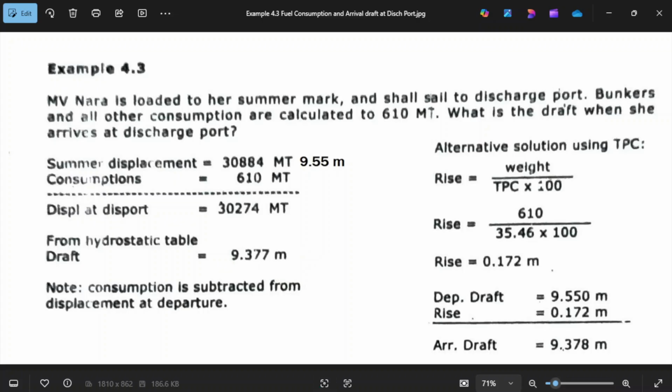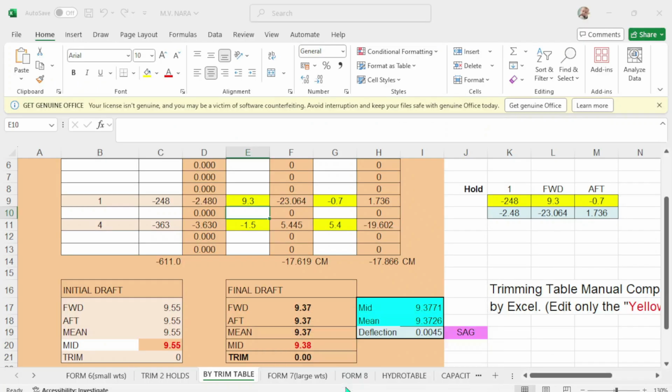Okay, I hope that's clear. And your deflection is 0.